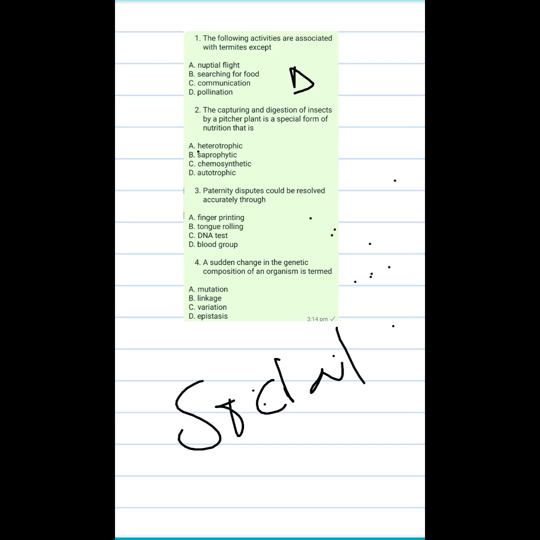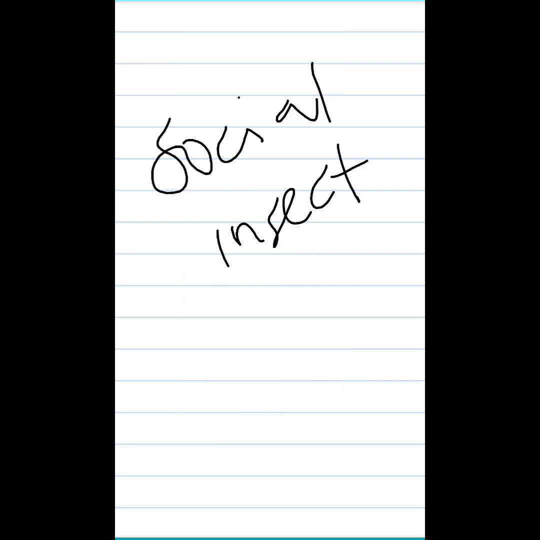As you can see, question two says the capturing and digestion of insects by pitcher plant. As you can see, the pitcher plant is a carnivorous plant. It captures and digests insects. It's an insectivorous plant. They feed on insects. They stay in places that are deficient of nitrogen. This is a possible examination question.